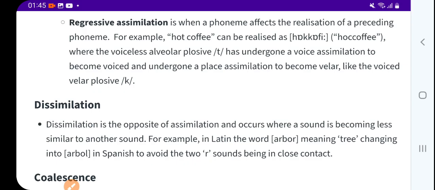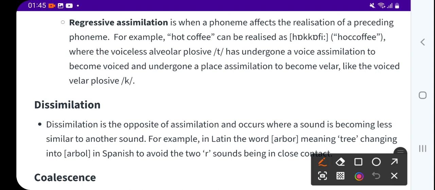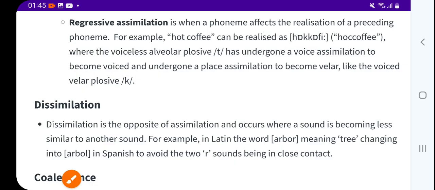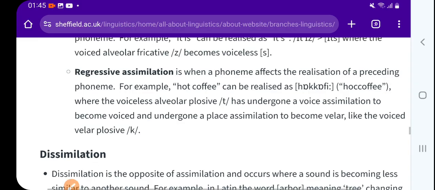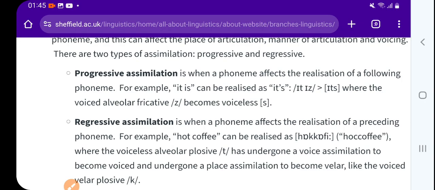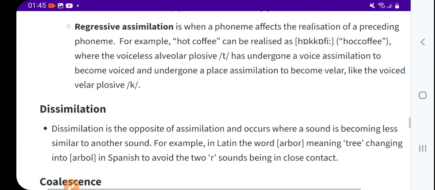For example, "hot coffee" can be realized as "hock coffee", where the voiceless alveolar is changed. That is again technical, but that is regressive, where one sound is mingled up or disappears, in a simple way. And in progressive assimilation, something new is born, a new sound is born.